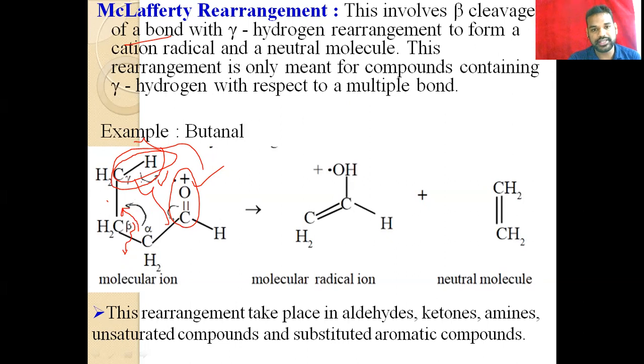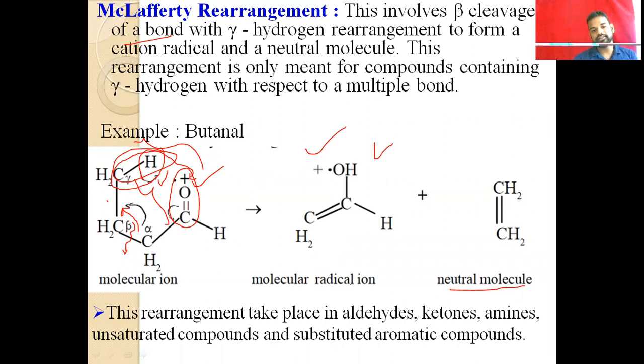Here the hydrogen rearranges, and this is what we call the McLafferty rearrangement. Like this we will get the molecular radical ion, and a neutral molecule, and then another neutral molecule like this.